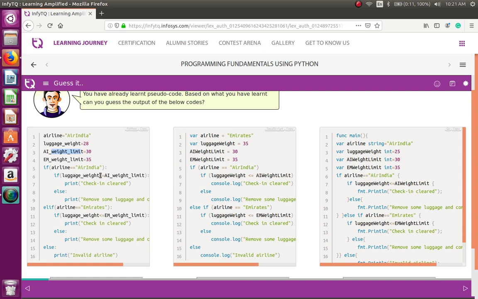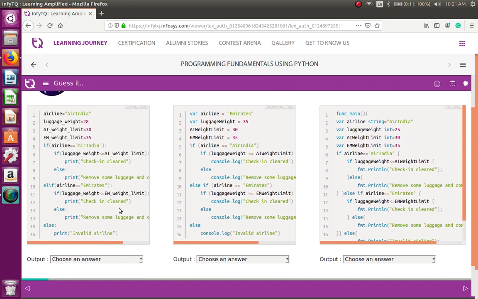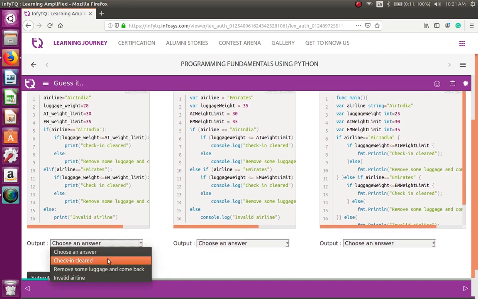If luggage weight less than or equal to Air India weight limit, which means 28 is less than or equal to 30, condition is true, then check in cleared, else remove some luggage. So here also the if part is a nested if within another if. So this is called as nested if. So the condition met true, so the output of this should be check in cleared. Yes, check in cleared.